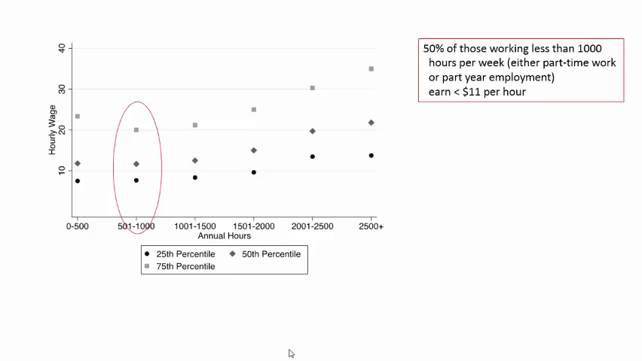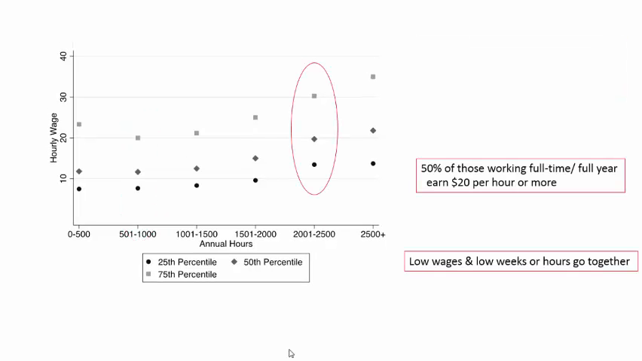On the horizontal axis, we group workers by the number of hours they worked in the previous year. For example, the indicated area focuses on individuals who worked less than half of all possible hours, just 500 to 1,000 hours in the entire year. The vertical axis measures the distribution of hourly wages among such workers, showing the 25th, 50th, and 75th percentiles for each group. For example, among those who worked 500 to 1,000 hours during the past year, half had hourly wages of $11 per hour or less, and 25% had substantially lower wages.